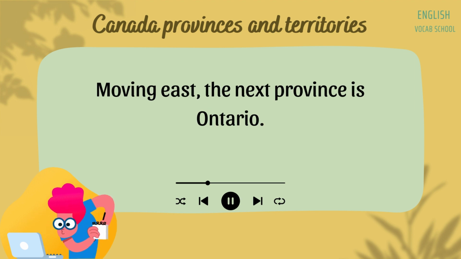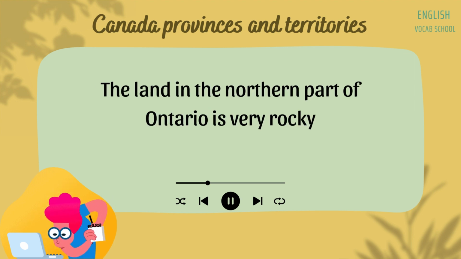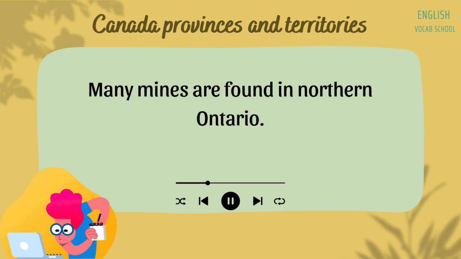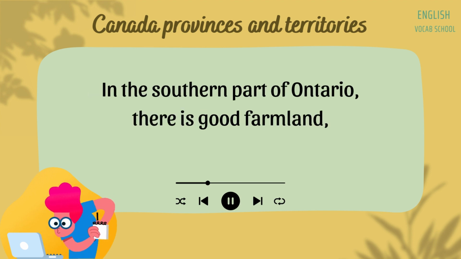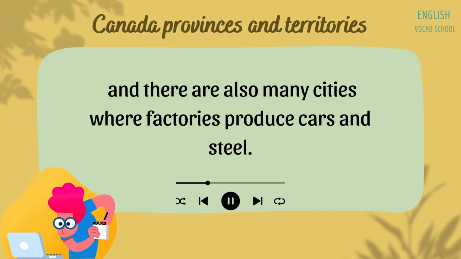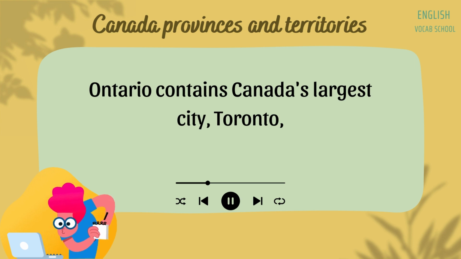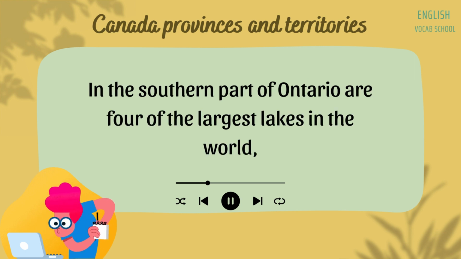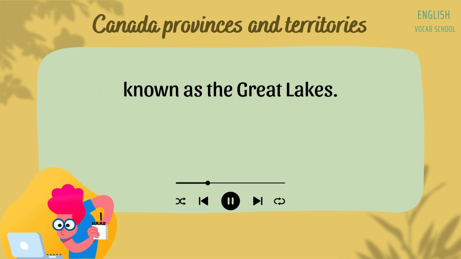Moving east, the next province is Ontario. The land in the northern part of Ontario is very rocky and contains many thousands and thousands of lakes. Many mines are found in northern Ontario. In the southern part of Ontario, there is good farmland, and there are also many cities where factories produce cars and steel. Ontario contains Canada's largest city, Toronto, as well as the capital city of Canada, Ottawa. In the southern part of Ontario are 4 of the largest lakes in the world, known as the Great Lakes.